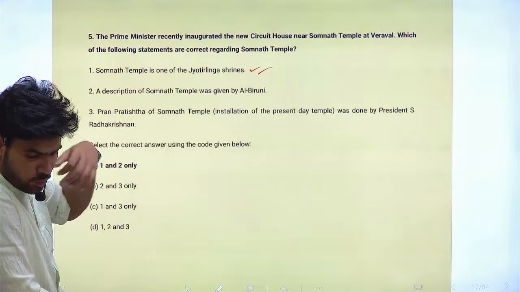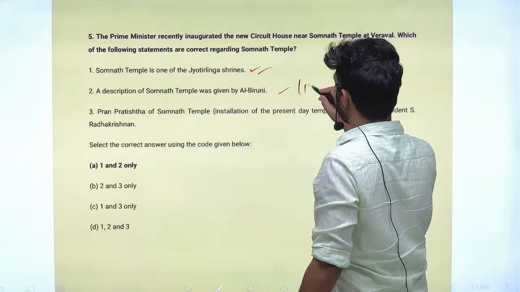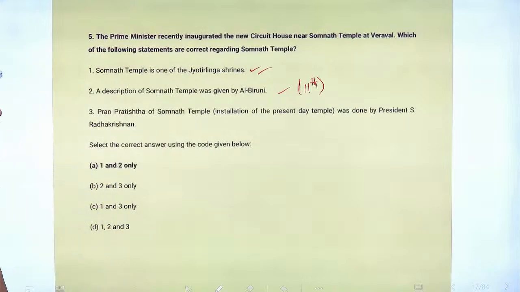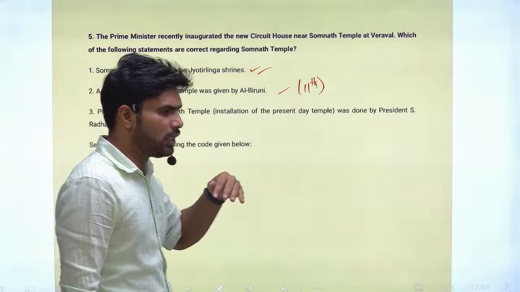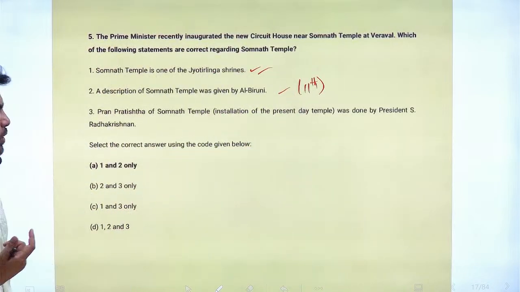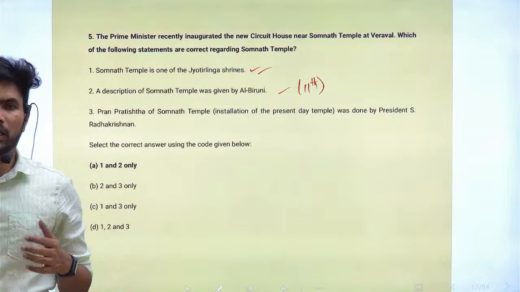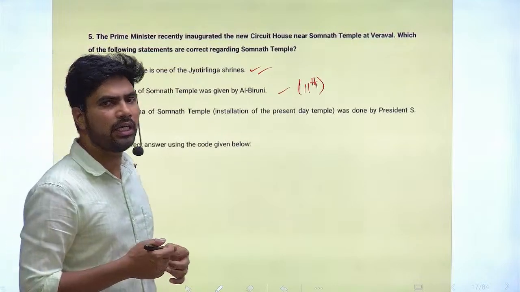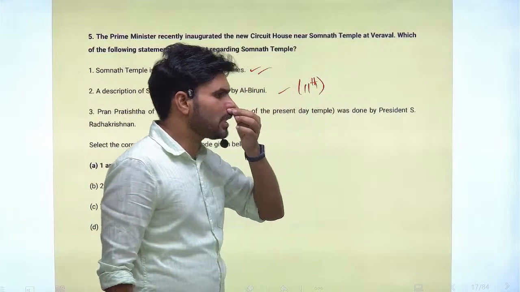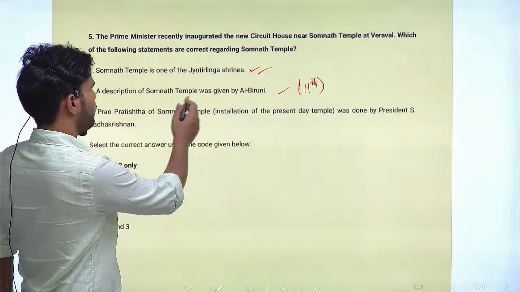Second, a description of Somnath Temple was given by Al-Biruni. Al-Biruni visited India during the 11th century, you know very well. He came along with Muhammad Ghazni. Once Muhammad Ghazni came to India, he frequently started raiding Indian kingdoms, especially focusing on temples. Al-Biruni found his own path. He started exploring and understanding Indian society and Indian practices. Al-Biruni's writings, Indica, are considered the mirror of 11th century India. So he gave a description of Somnath Temple also.